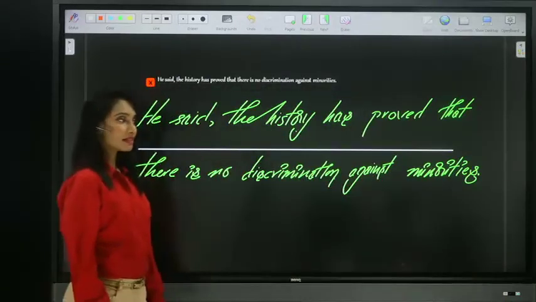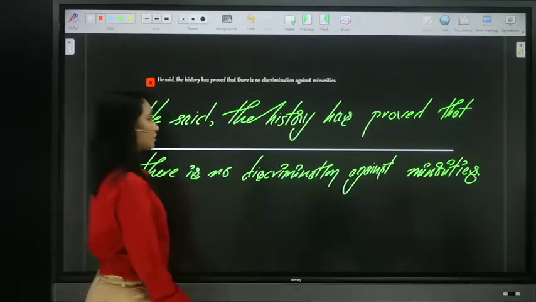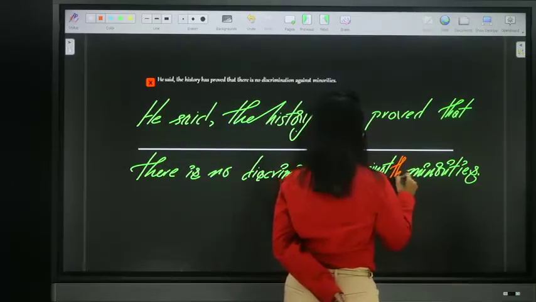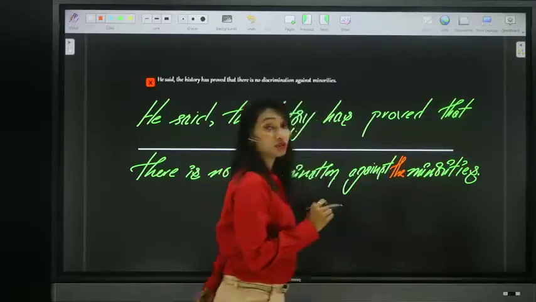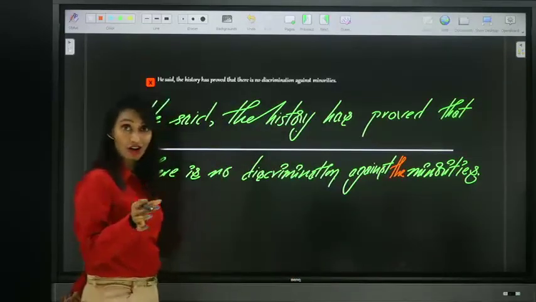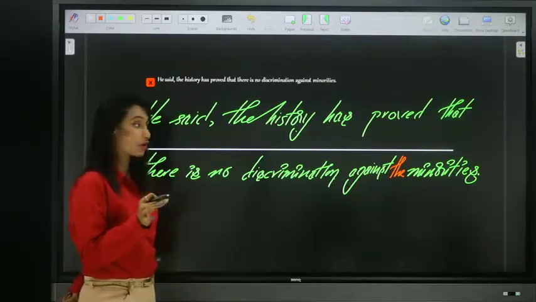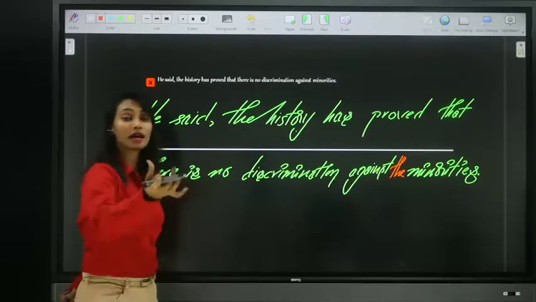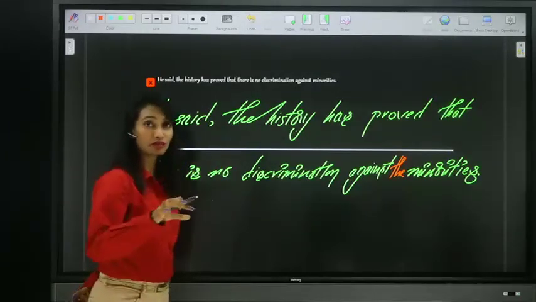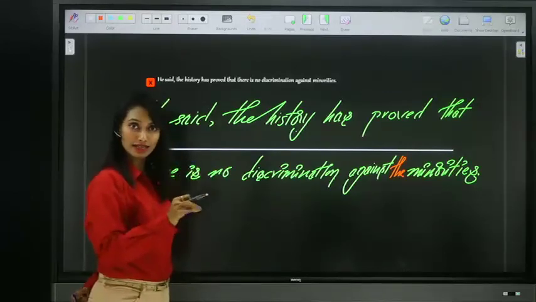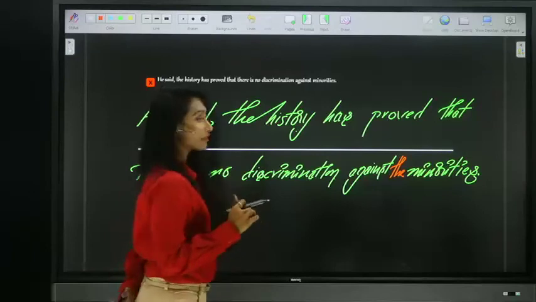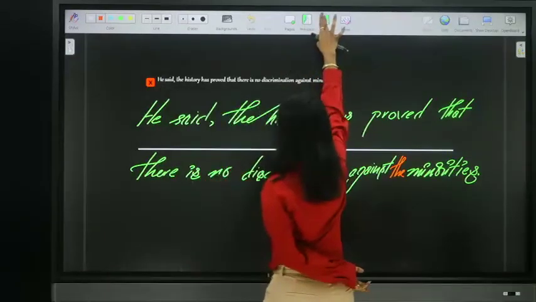So no one has answered except Angela. So Angela, your answer is correct. Against the minorities. We are talking about different sects of minority. So minorities indicating the sects, and against the minorities, we are going with the sects. So for sects and races we generally use the definite article the. So you're correct. Now let's see the next sentence.